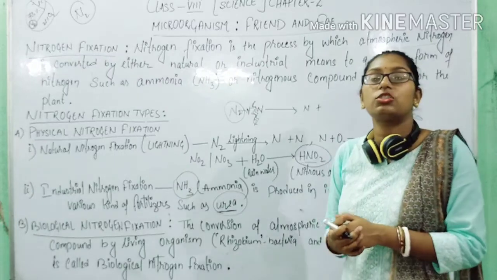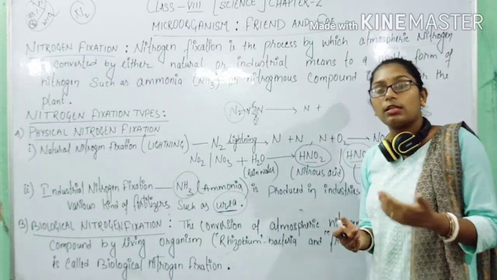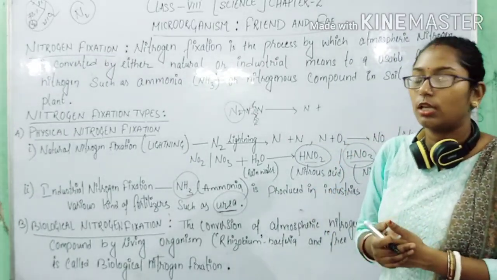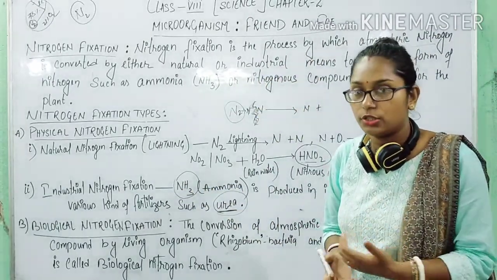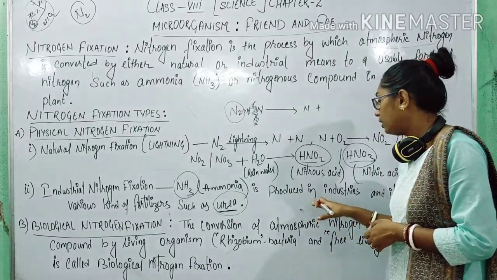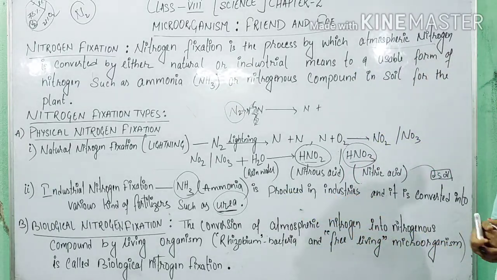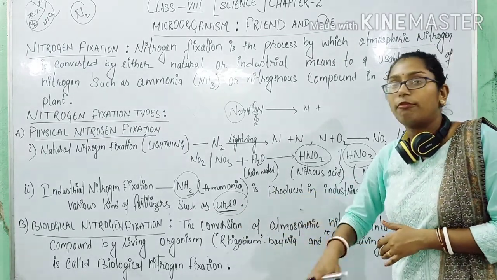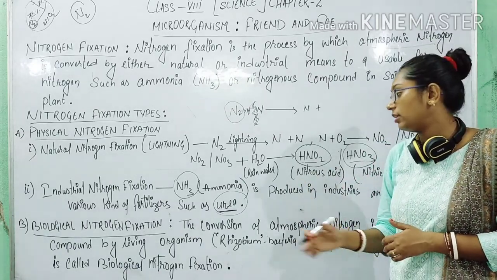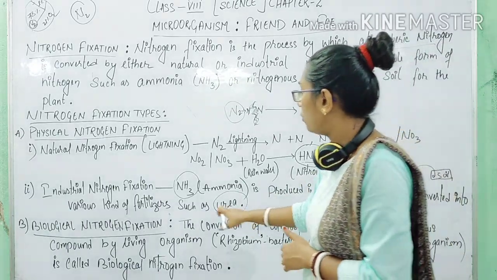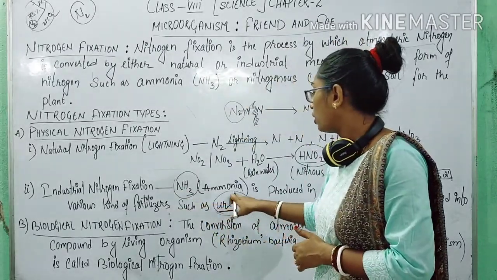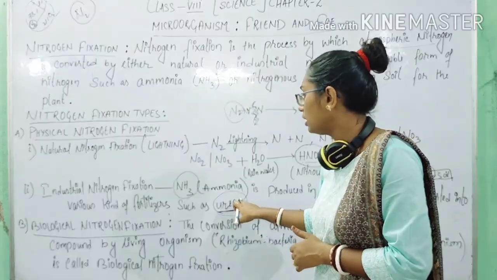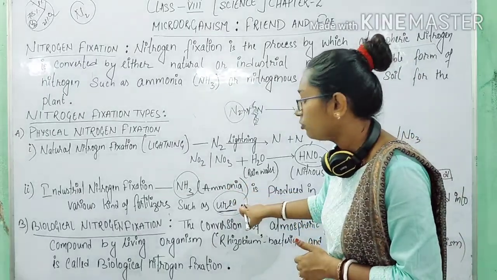Then another type is industrial nitrogen fixation. In industrial nitrogen fixation, ammonia is produced in the industries. Ammonia is formed from nitrogen and hydrogen. When that ammonia is produced in the industry, it is converted into fertilizers like urea. So here also, look, the nitrogen has formed into a nitrogenous and complex compound, isn't it? So this is another type of nitrogen fixation.